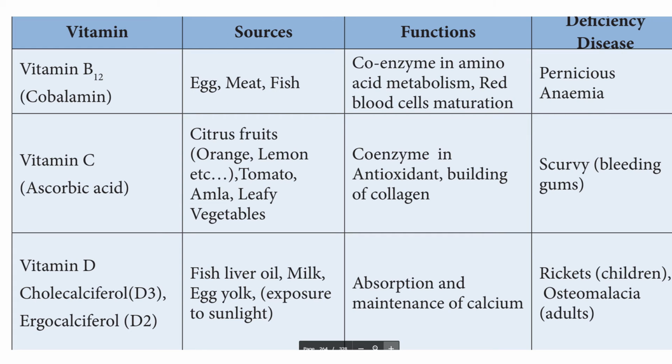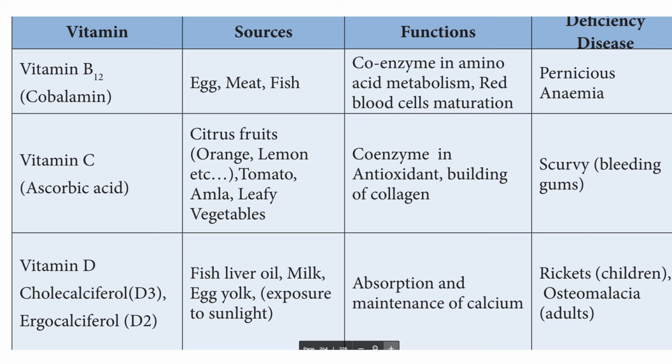Then let us switch over to vitamin C, ascorbic acid. The sources of vitamin C: citrus fruits, orange, lemon, etc. All citrus fruits come under the sources of vitamin C. Tomato, amla, leafy vegetables. Then functions of vitamin C: coenzyme in antioxidant, building of collagen. Then the deficiency disease caused by vitamin C: scurvy, bleeding gums.